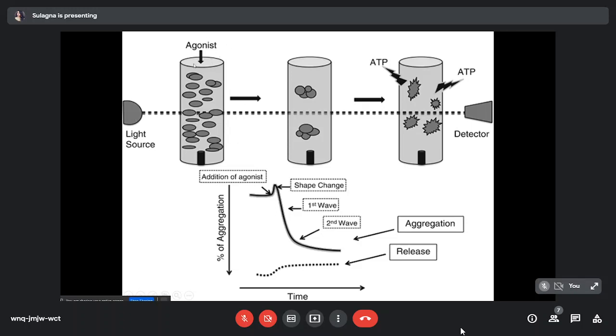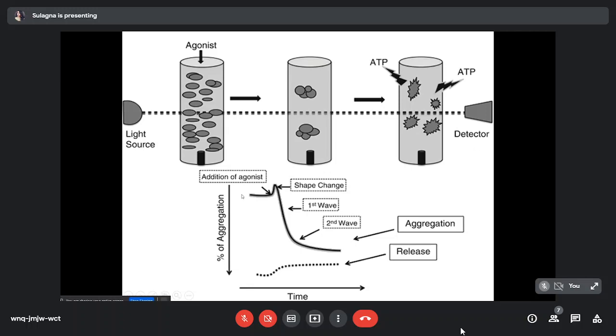platelet rich plasma. When the light is passed through the tube, the platelets absorb the light and there is less transmission of light. When an agonist is added, the presence of the agonist causes shape change of the platelets and the platelets also aggregate. In the presence of aggregated platelets, the light absorbed is less, and there is a high transmission of light. So the difference in light transmission is detected by the photocell and represented graphically.